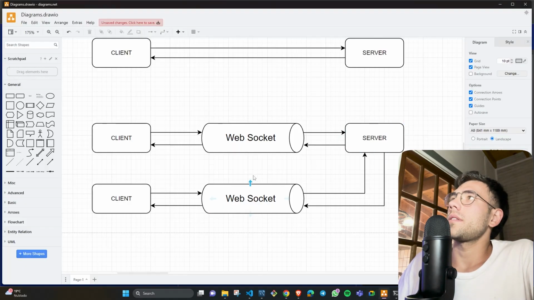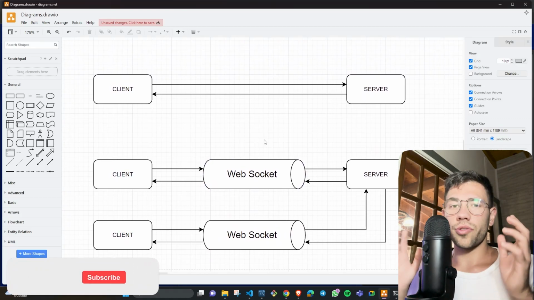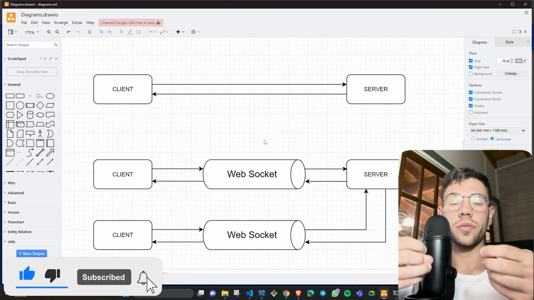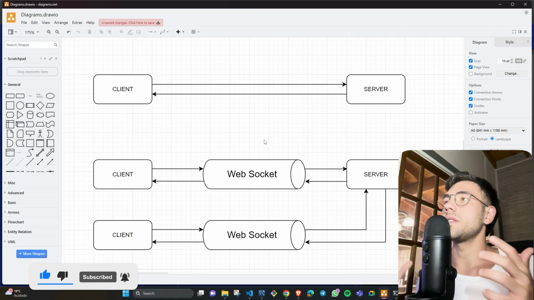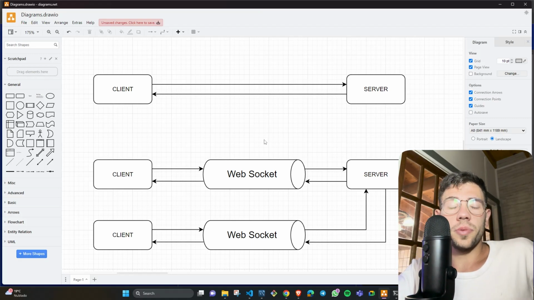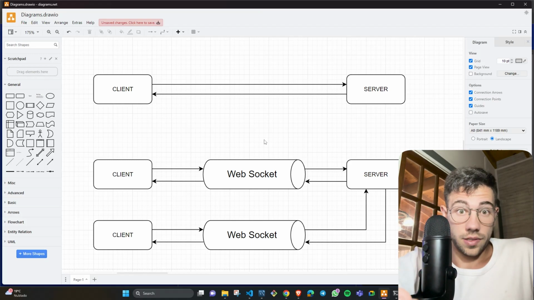To explain that, I have this diagram where I will try to show you why WebSockets are better in this particular situation. Imagine the situation where we don't have WebSockets, we only have HTTP requests. In an HTTP request, the client requests some data from the server.